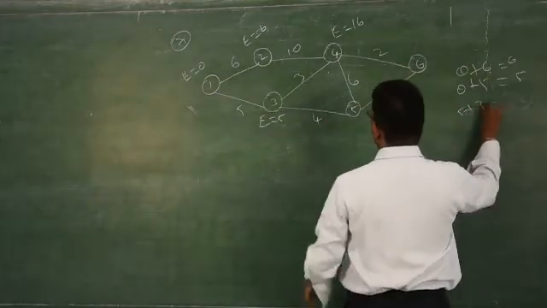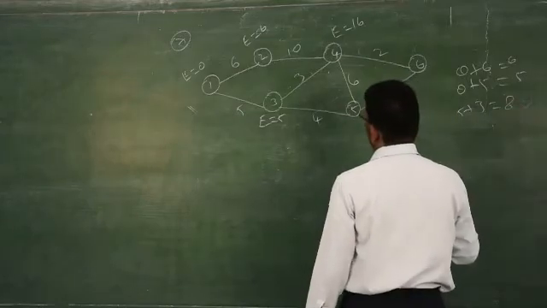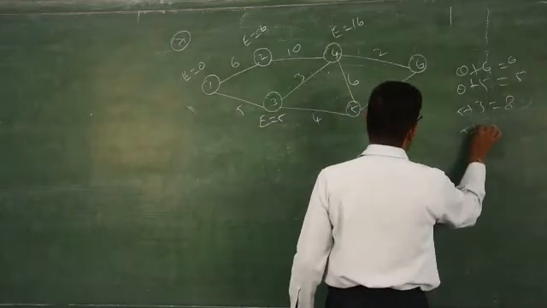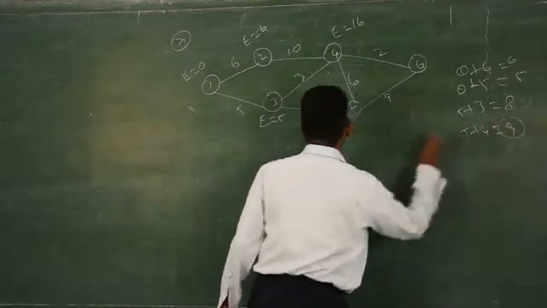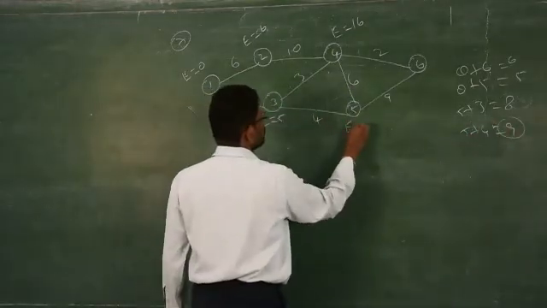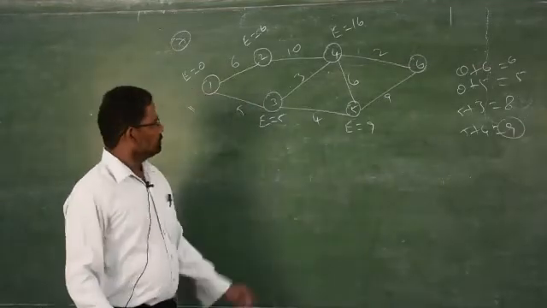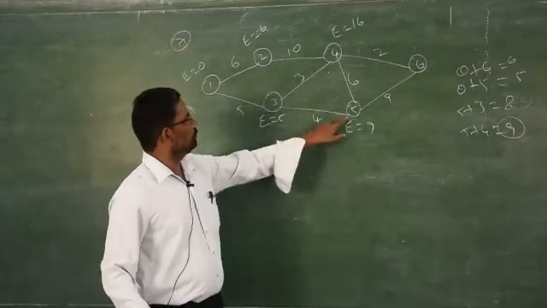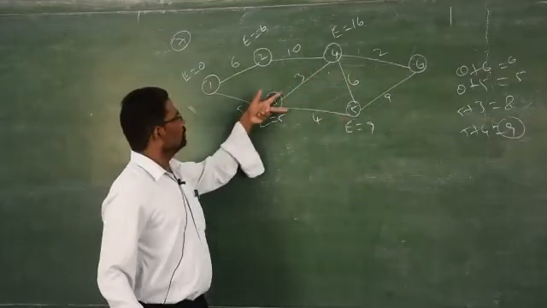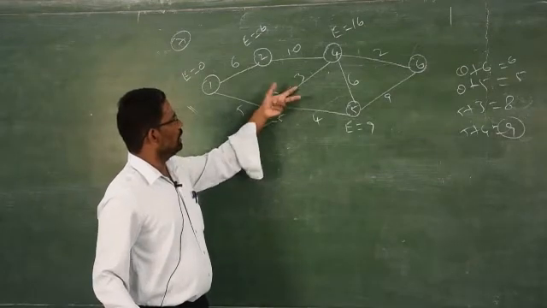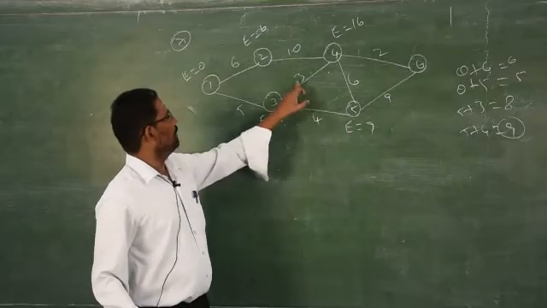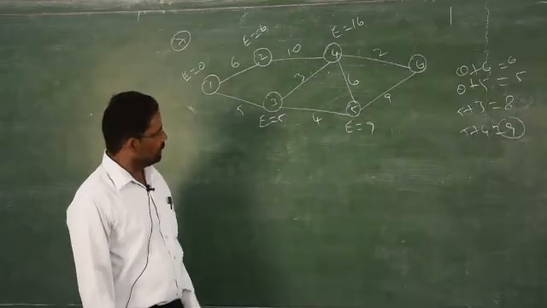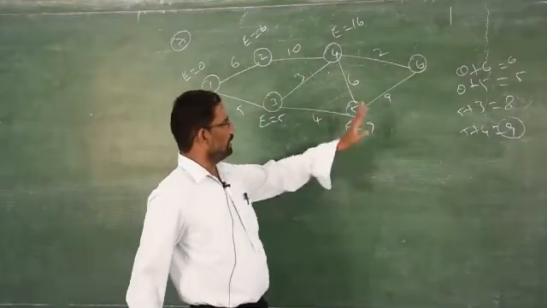5 plus 3 is 8, then 5 plus 4 is 9. So, which one is greater? 9 is the greater. Therefore, you have to come to this side. E is equal to 9. That's all. So, from 3, 3 to 4, 3 to 5, it is increasing order, 2 pathway from 3. Therefore, you have to add 5 plus 4 is 9, 5 plus 3 is 8. You have to select only the maximum value, that is E is equal to 9.